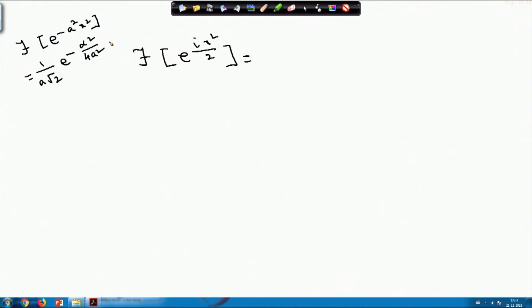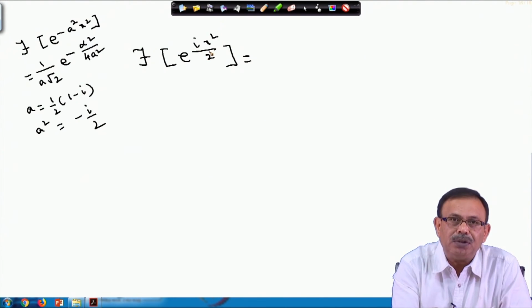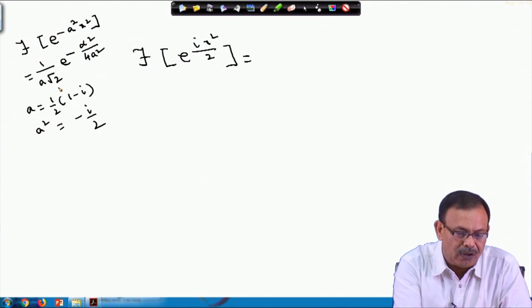Now I am substituting here a equals half into 1 minus i and a square equals minus i by 2. So if I substitute this, since a square is minus i by 2, this will become plus i by 2 into x square, and here also you put the value of a as half into 1 minus i and a square as minus i by 2.